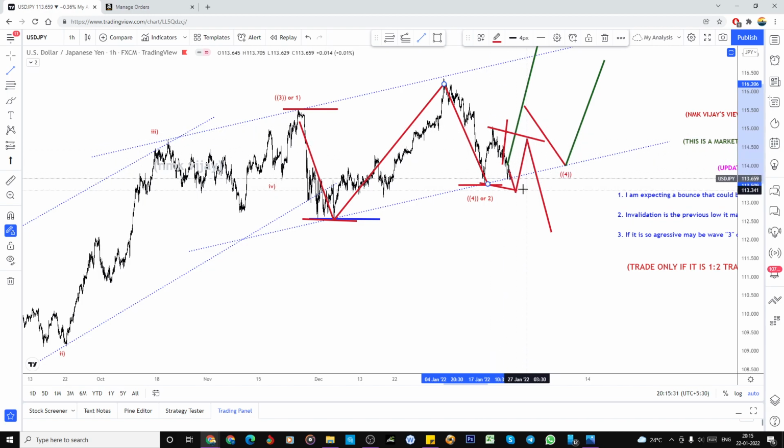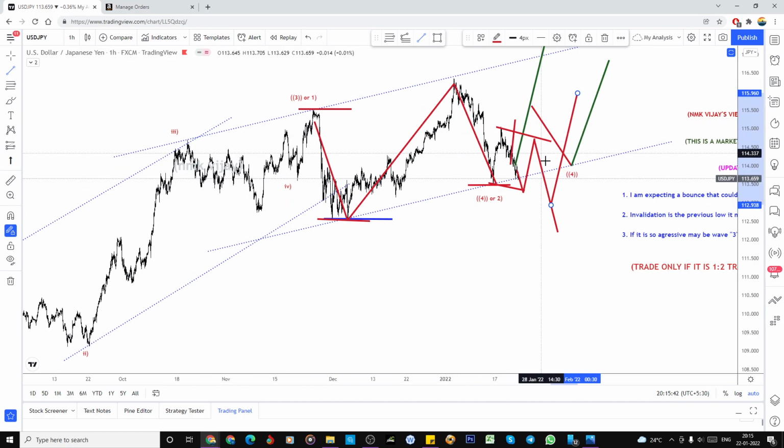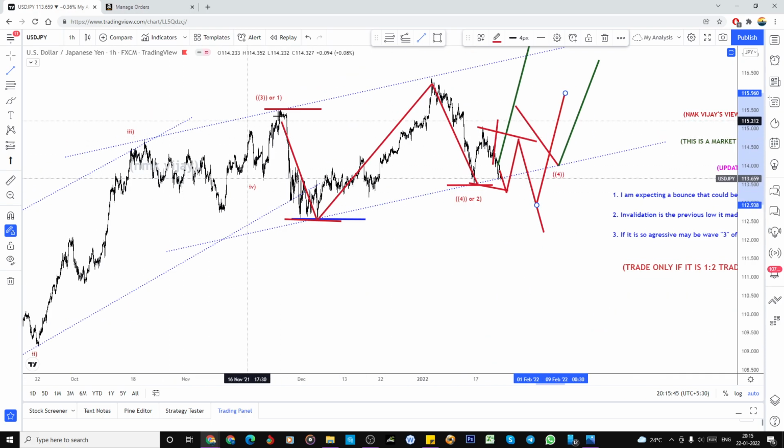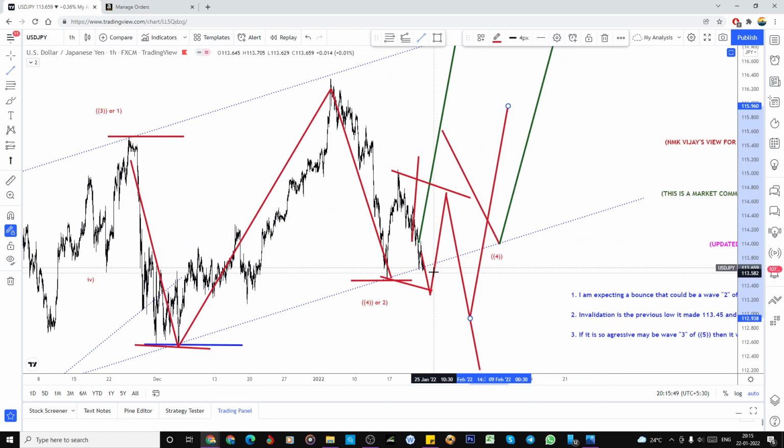So this could be the connecting wave for the downside. One more low is also possible, whether it is going to break this as an expanded flat, or without breaking this, again it can bounce also. So this is my view, and it is the perfect channel I have already drawn here. So, and it is also accepting this.